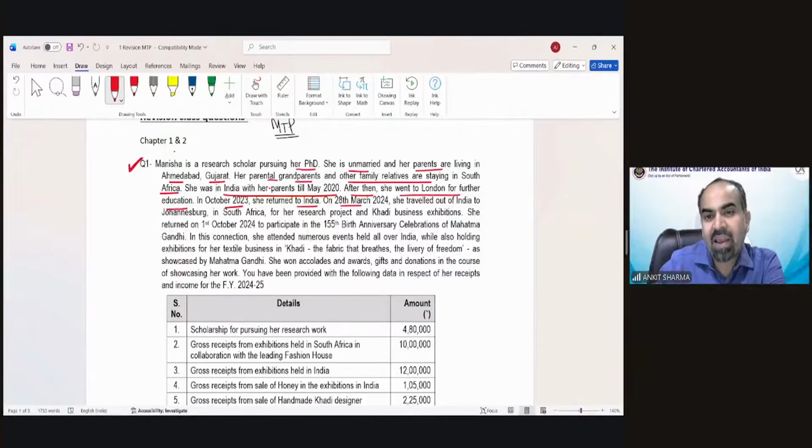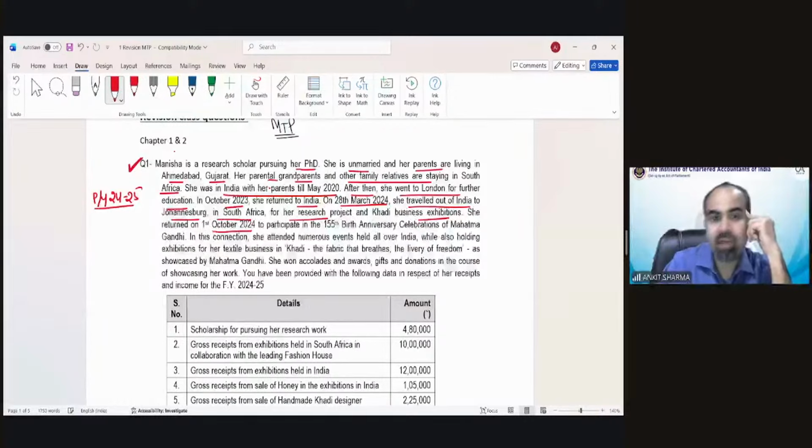On 28th March 2024, she traveled out of India to Johannesburg in South Africa for her research project and khadi business exhibitions. She returned on 1st October 2024. So my previous year is 24-25. Clear?